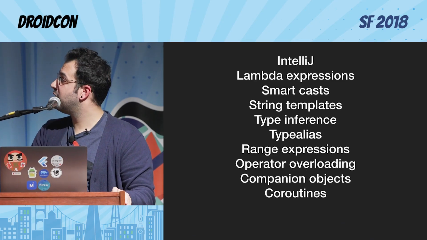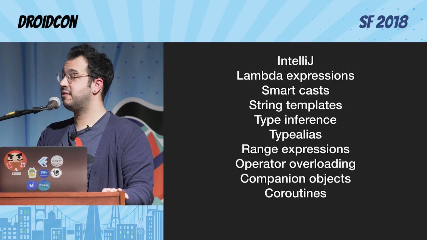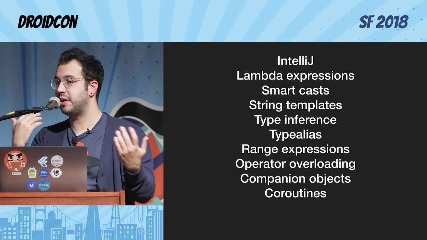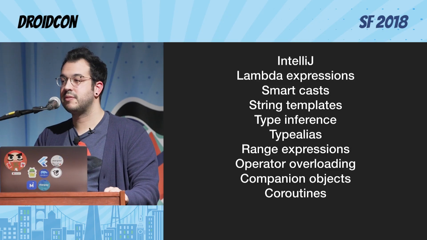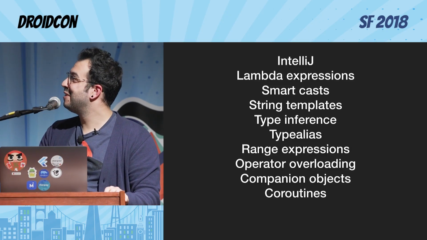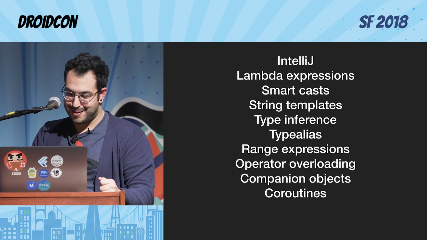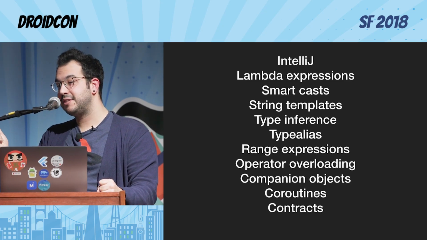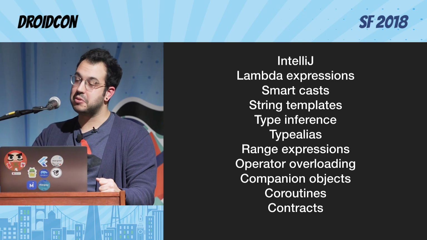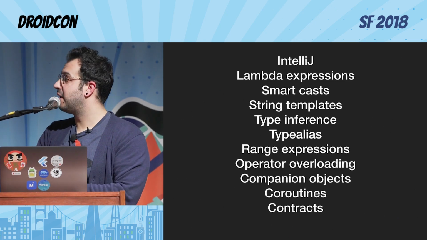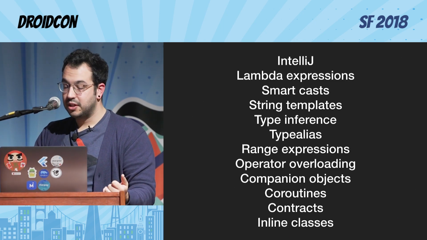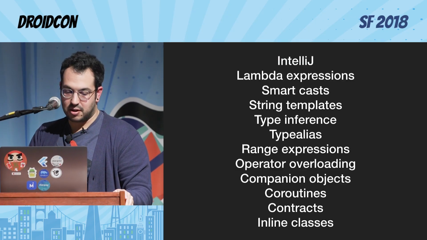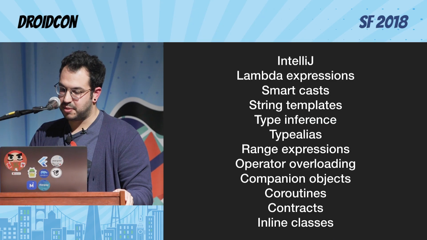We'll see where it goes. It's a different threading model. So I actually wanted to talk about coroutines because there is a whole chapter about threading in Effective Java, and I wanted to compare it with coroutines. But that actually took 2 hours, so I was like, no, I don't think we are going to have time to do this, so maybe another talk. And then I really like contracts. The fact that we can override the compiler decision to say, no, I know more than you. Let me do this. I get this. And this is coming now. And inline classes is coming now too. They keep just bringing more goodies and more interesting things that are going to make our development much easier and productive and effective.